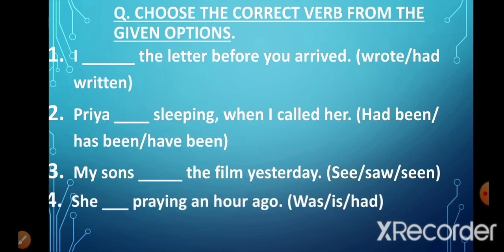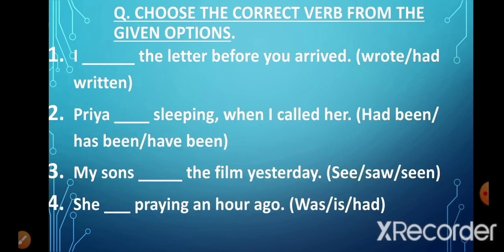Now let's look at the fourth sentence. She dash praying an hour ago. Now this is an example of past continuous tense because we have ing added to the verb pray. So we will use was here because is used in the present tense, but here we know that the action took place an hour ago. So it happened sometime in the past. So we will write, she was praying an hour ago.